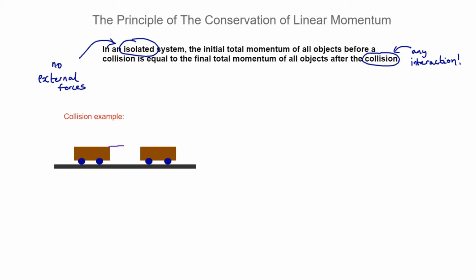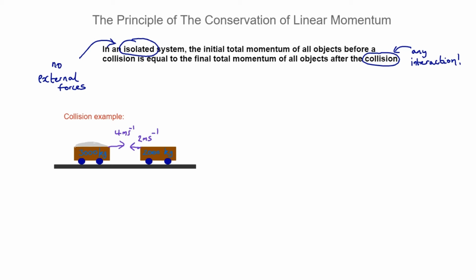Let's suppose we have the left-hand side carriage moving along at 4 meters per second. And let's suppose the right-hand side one, well, let's suppose that's moving to the left at 2 meters per second. So, well, we also need to know about their masses. So, let's suppose to make it a bit more interesting, that the left-hand side carriage is kind of loaded up a bit more with some stuff so that it has a slightly bigger mass. So let's suppose the left-hand railway carriage is 3,000 kilograms and the right-hand carriage is 2,000 kilograms. Okay, good. So we've got all our information.